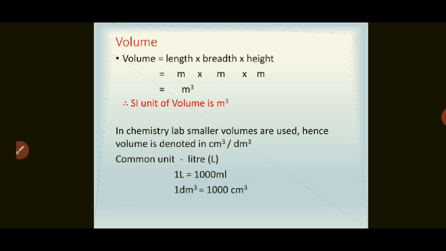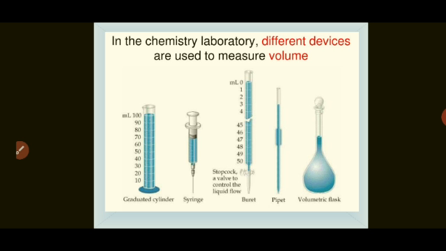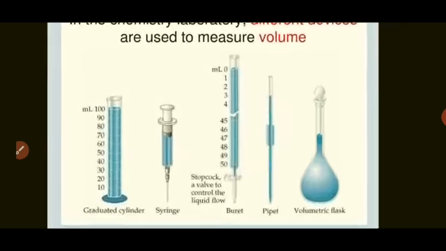So we have seen what is the SI unit of volume, as well as the smaller units used for volume and their conversion. Now, how is the volume measured in the chemistry lab? There are different devices which are used.